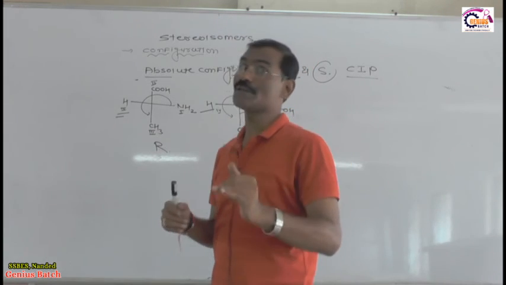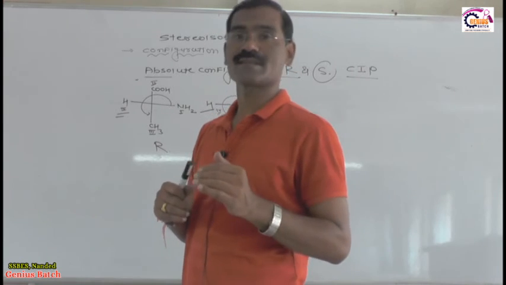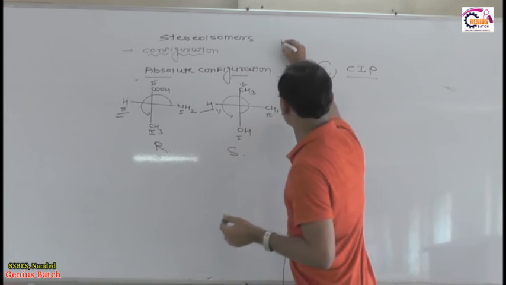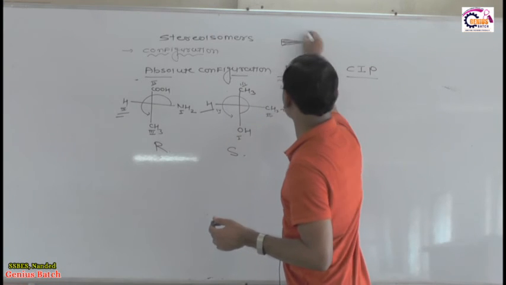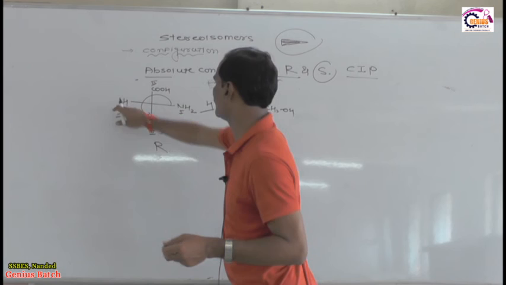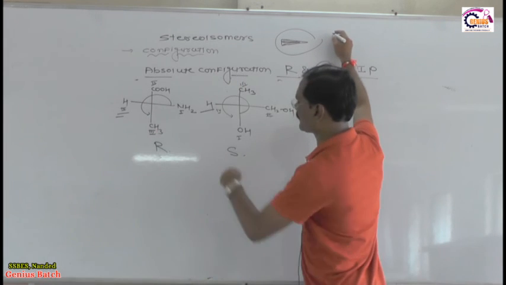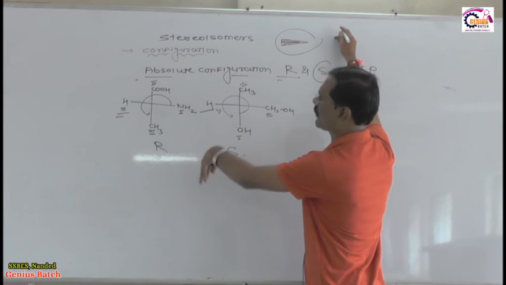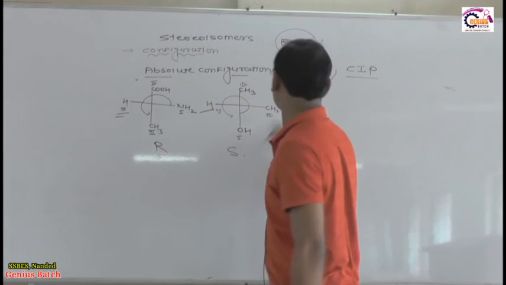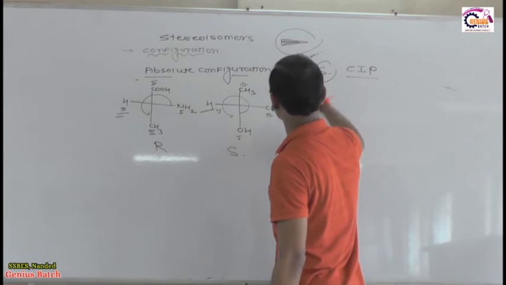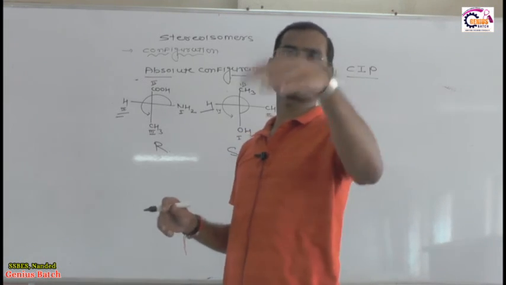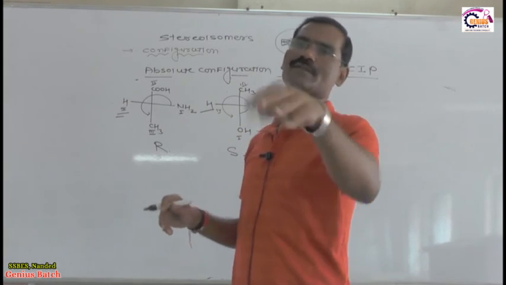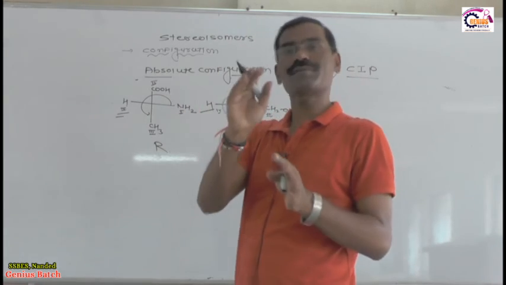And if they are given to you in flying wedge formula, if the lowest priority group is represented by the thick line, it means horizontal plane. If it is clockwise, then S; anti-clockwise, then R. Okay. And if it is on the dotted line, then just consider it as on the vertical line. Don't change the configuration. If the rotation of that molecule is clockwise, then R; anti-clockwise, then S, in flying wedge formula.